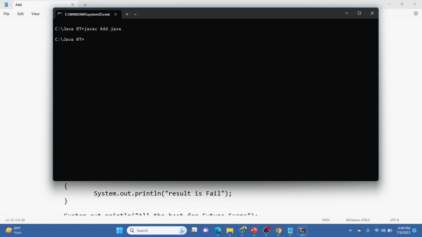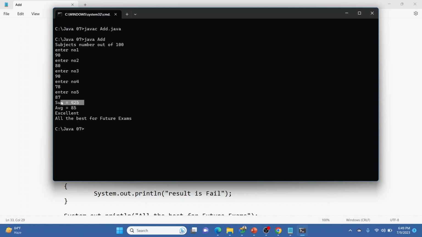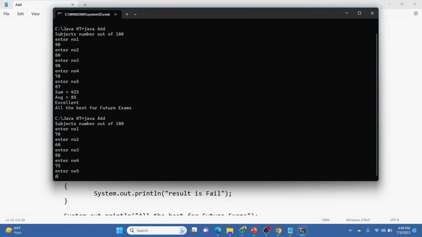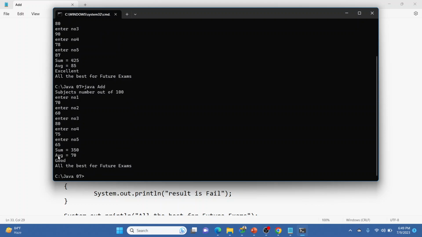Again, the compilation is completed successfully. When we run it now, if it is 90, 80, 90, 78, again 87, the sum is 425, average is 85, it is above 80, it is excellent. Now again we are going to execute it, testing the scenario. If it is below 80: 70, 60, 80, 75, 65. So again, average is 70, now it is below 80, it's shown as good. All the best for the future exams.